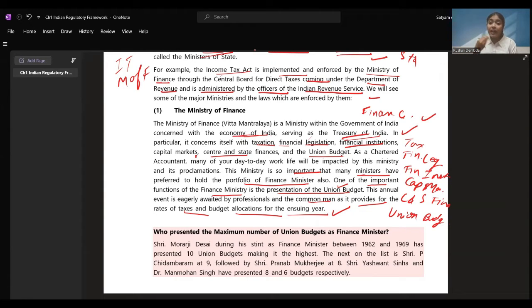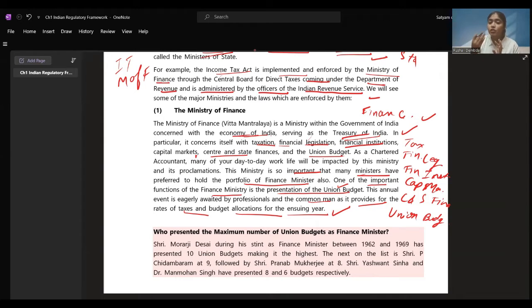What all things do we chartered accountants have to keep in mind while performing our work, while filing the returns, while doing the proceedings, helping the clients. All these things we need to keep in mind. What are the changes in tax rates, slab rate changes, all these things will be seen, and how much money is allocated to which type of department.